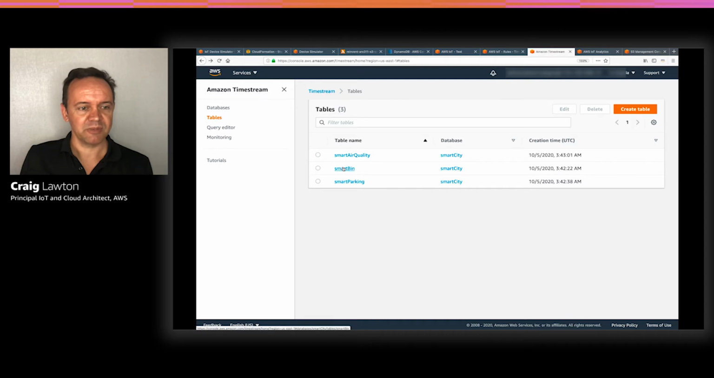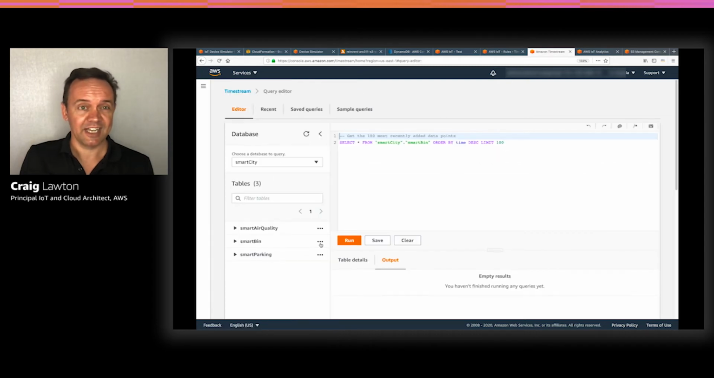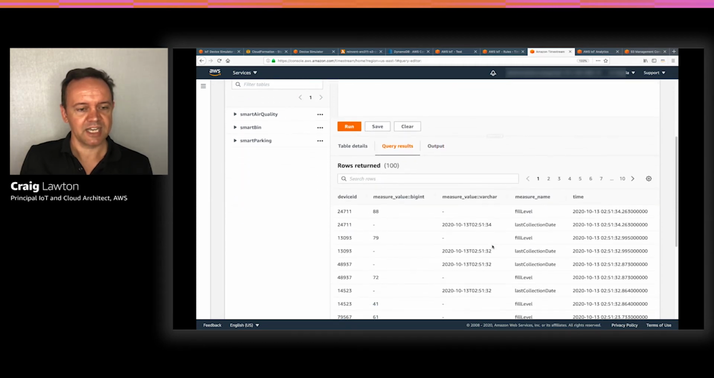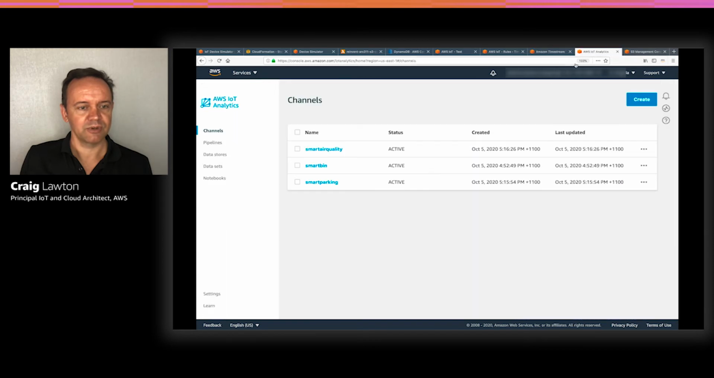If we jump into Timestream and have a look at the smart bin table, we can see our time series database by clicking preview data and run, and then having a look at that particular table, and we can see how the data is structured and the way it comes through.